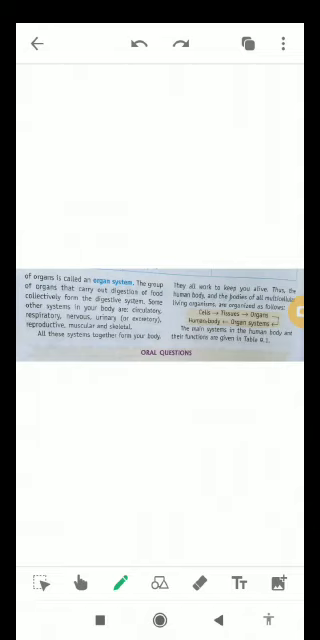Okay. The main systems in the human body and their functions are given in a table, which I'm going to tell you in the next video.